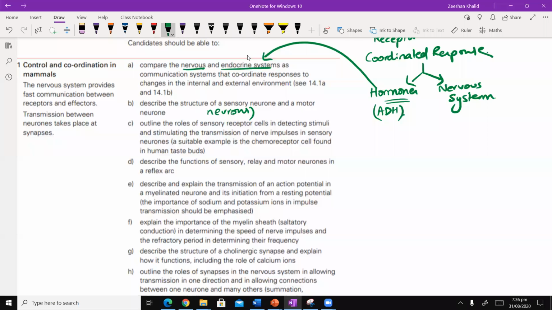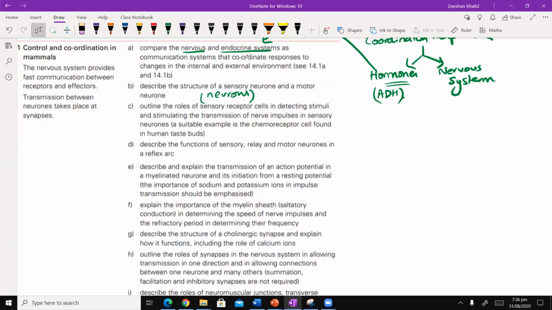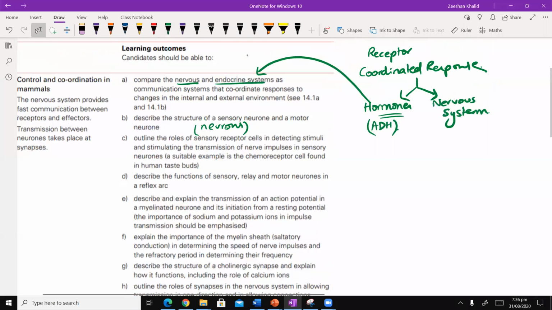O levels में आपने इतना detail में नहीं देखा था, लेकिन यहाँ पे we will be going into structural details of sensory, of relay, of motor neurons, and all of that stuff. Okay, then another. So again, if I were to give these topics as subtopics, so that's the first topic that we're going to do: compare nervous and endocrine system. The second is we are going to look into details of how, you know, all of this thing functions. And then 3, we are basically going to look into what you saw back in O levels also, the reflex action and the reflex arc.